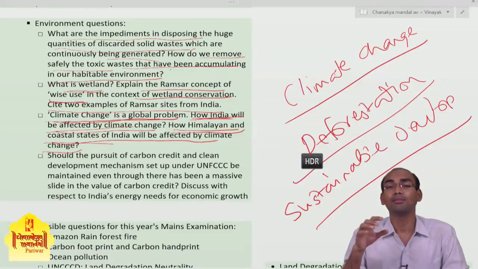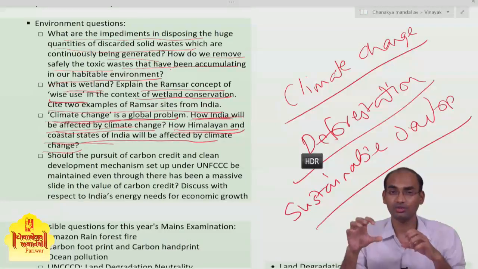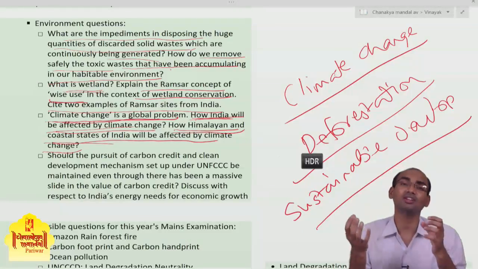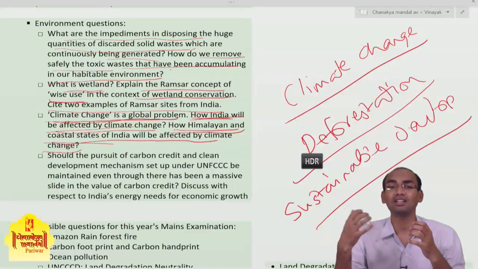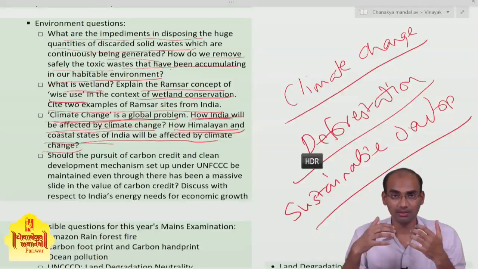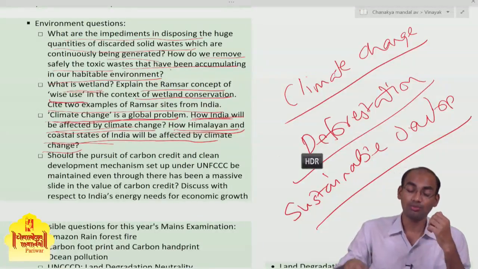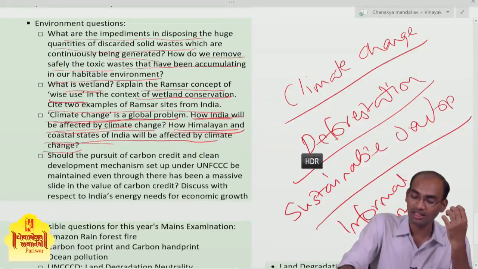Because of non-segregation, biodegradable waste which could be degraded cannot be processed. And then there is some biohazardous waste in that also, which hampers the informal waste segregating industry.